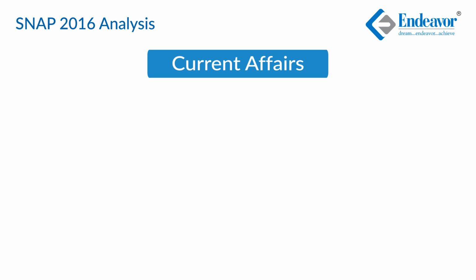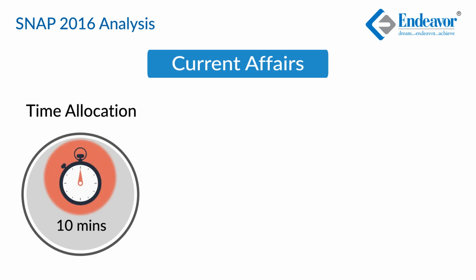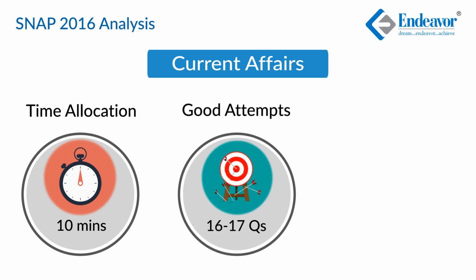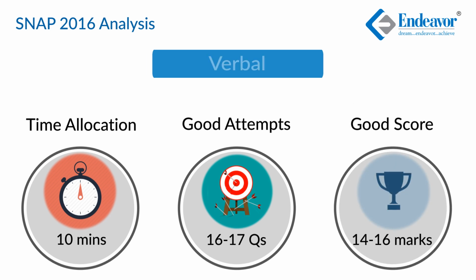All in all, those people who've kept themselves aware about the last couple of years of happenings would have been in a position to attack say 16 to 17 questions with a good 90% accuracy. A good score in this section can be considered to be in the range of 14 to 16.